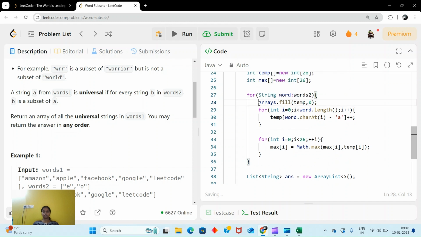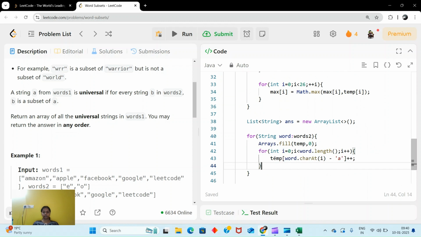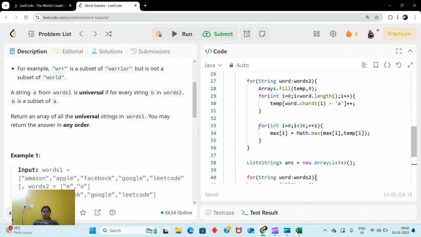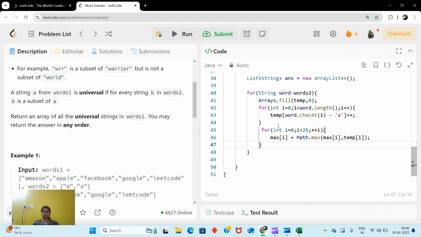Same thing we'll do as we discussed, we fill temp. Now here, instead of storing, the condition we discussed is: if my max[i] is greater than my temp[i], then we will break.